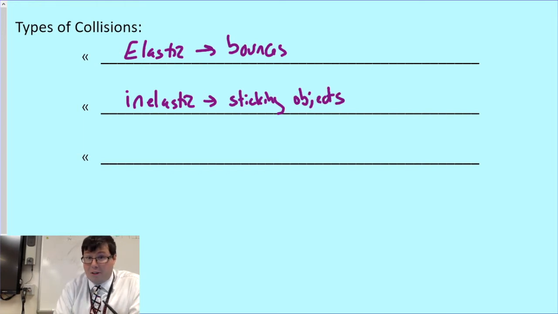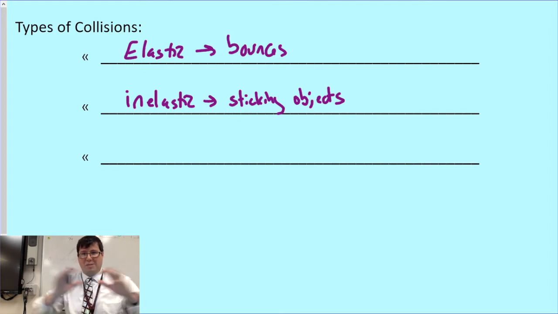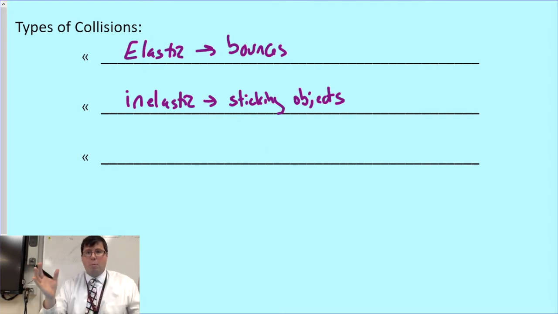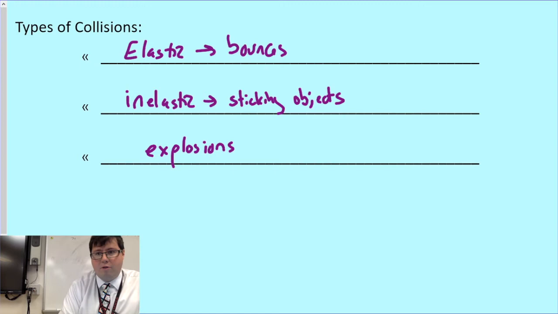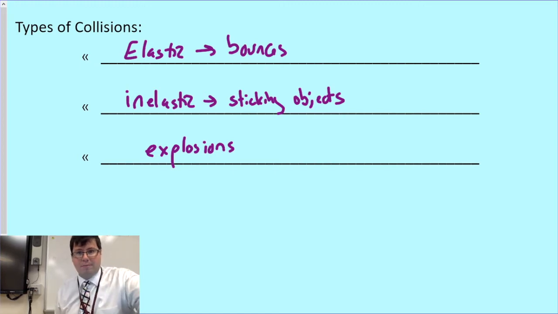And then our final type of collision that we're going to see are collisions where two things start at rest and explode apart. We're going to call those explosions. So it's not a collision per se, but it can be solved the same way, where you have two objects flying apart from each other.